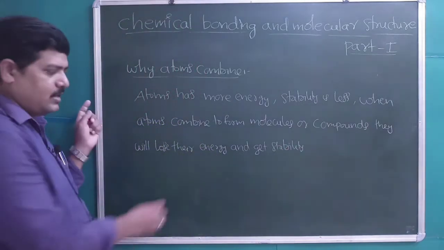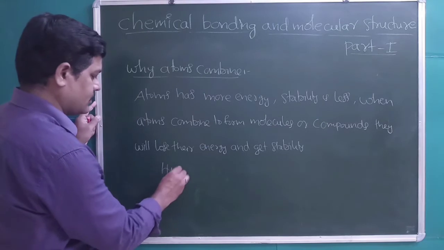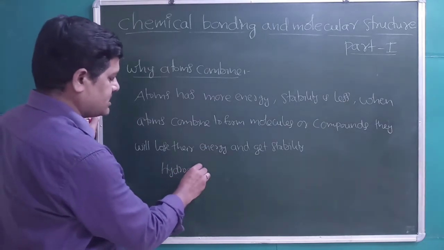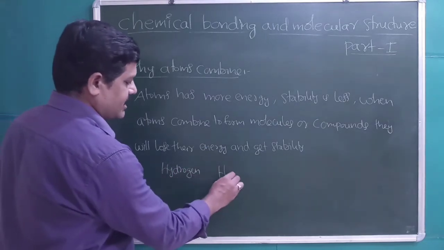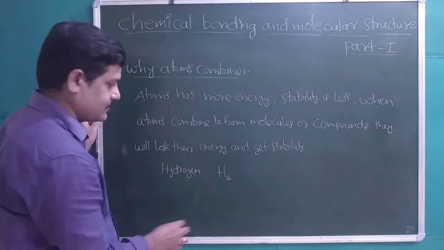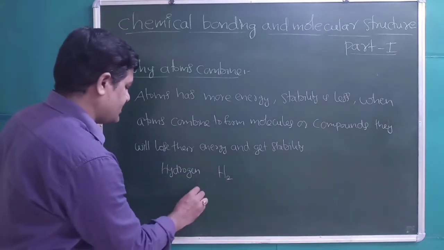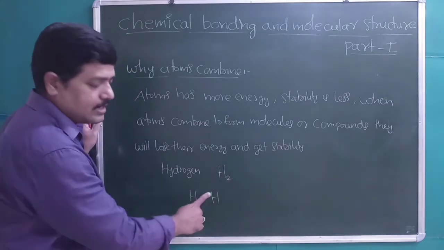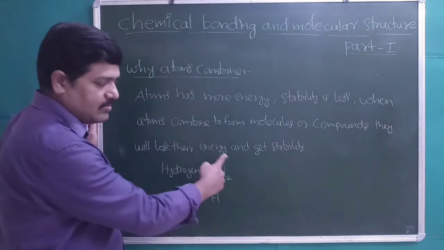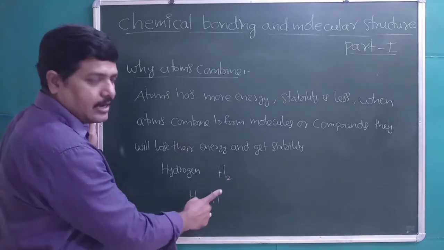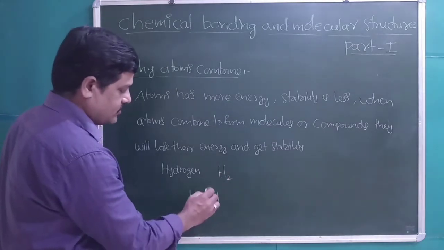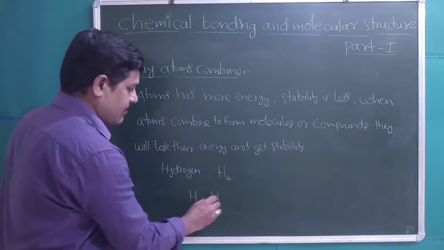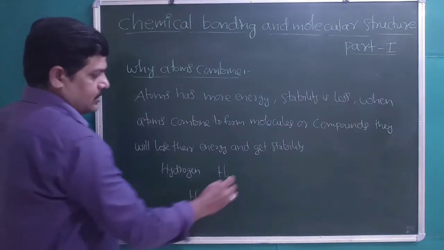Students, for example, we will take hydrogen. Hydrogen in nature exists as a diatomic gas, H2 state. When hydrogen exists in the atomic state, it has more energy. Atoms have more energy than the molecules. When atoms of hydrogen combine to form molecules, some energy is released.